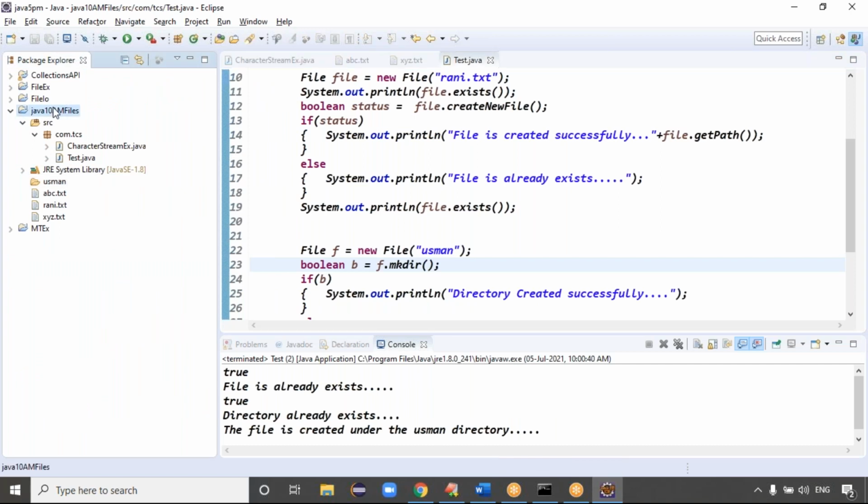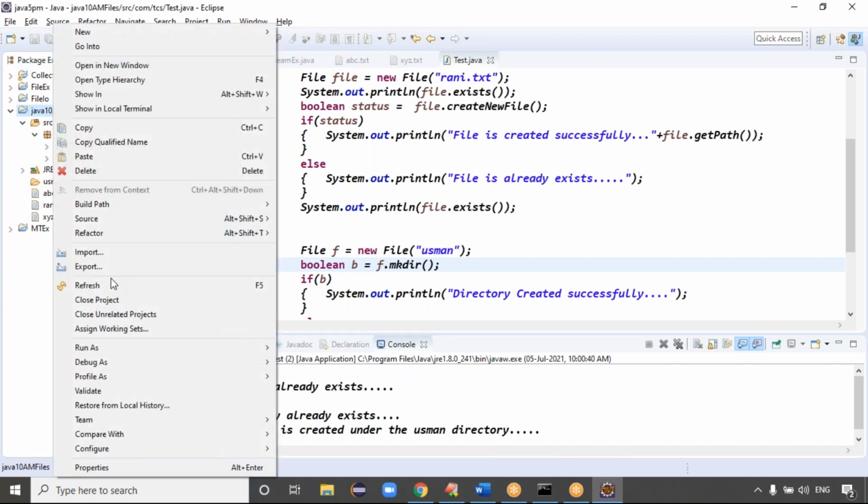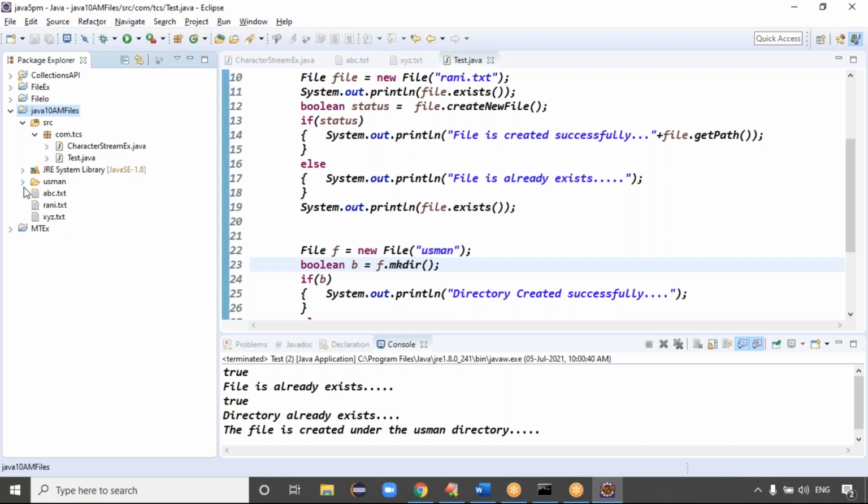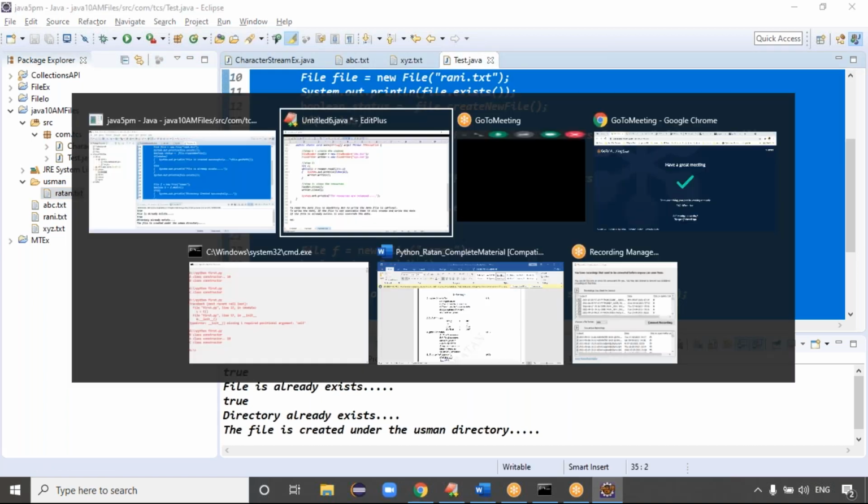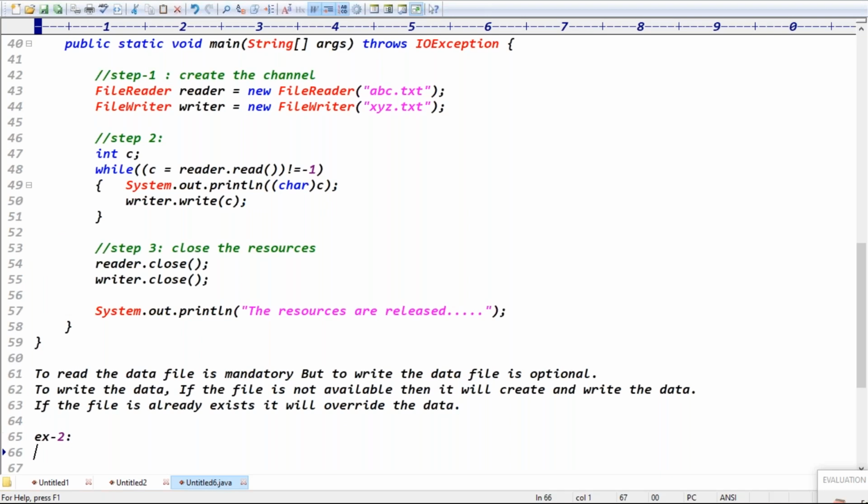So just refresh once, guys. After refreshing, you can check the Usman directory here. Under the Usman, which file is created, guys? Weapon.txt file is created, right? Exactly. Is it clear now? Yes, three possibilities I'm checking in total. Okay, so this is example 2.